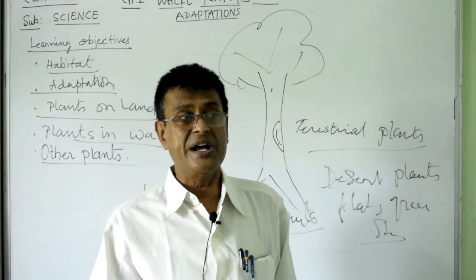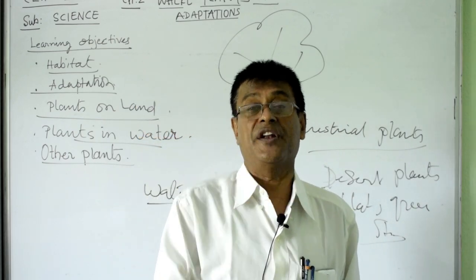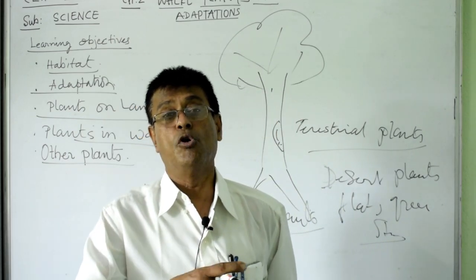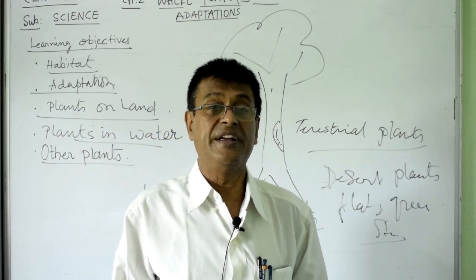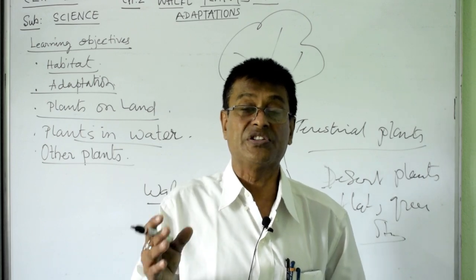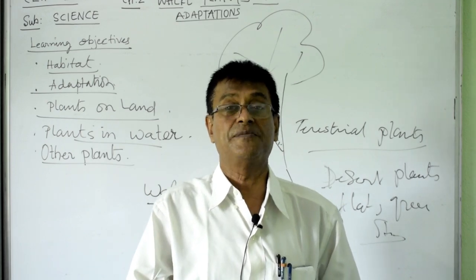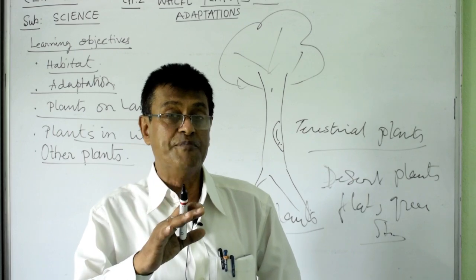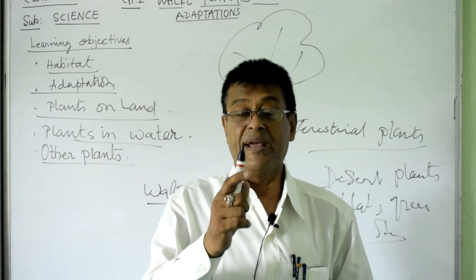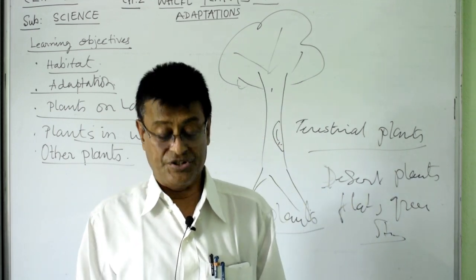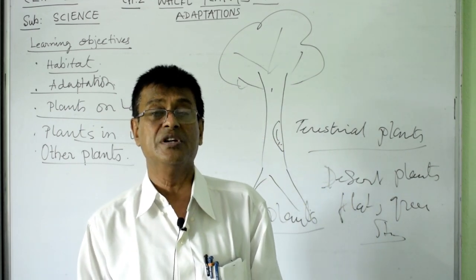Why have they become spines? Because of reducing the surface. If there is more surface, more loss of water will occur, so the plant will be in very much difficulty. So they reduce the surface by converting the leaves into spines. And thus they make their food by the stems.